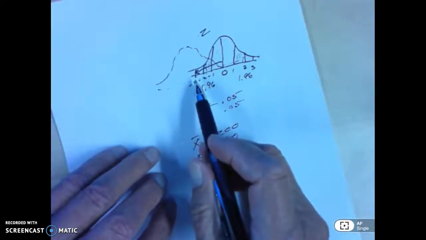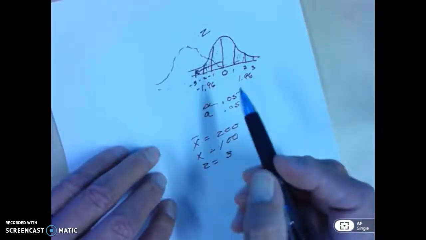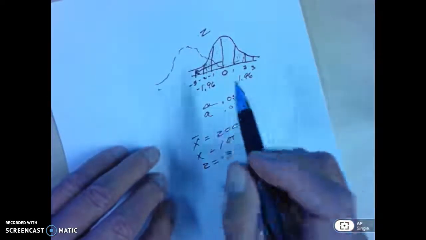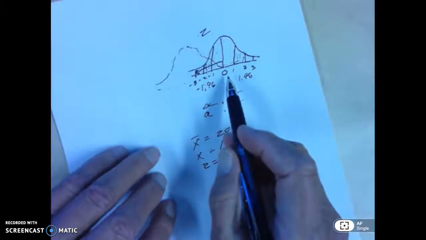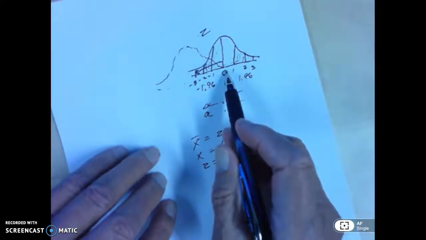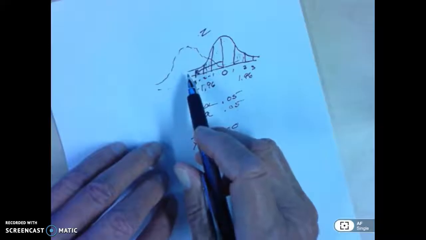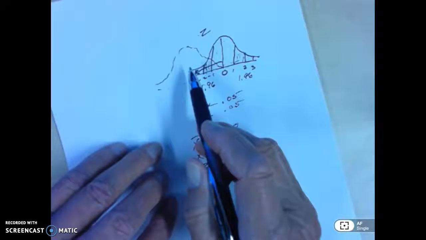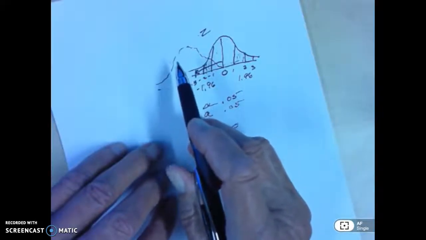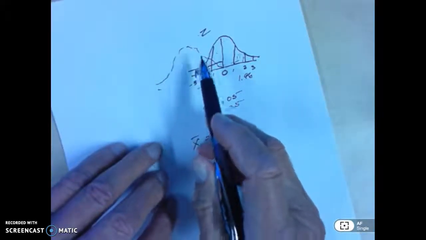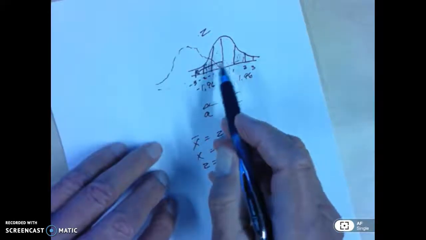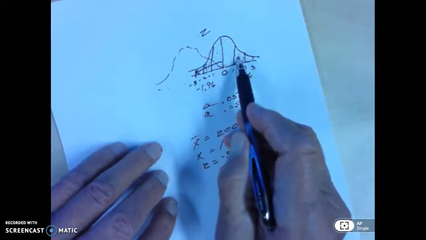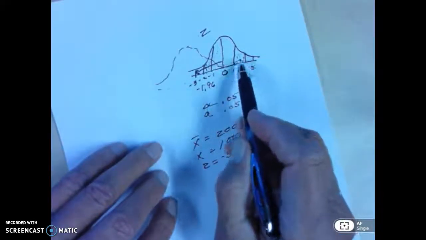So my score down here, the -3, means that I no longer belong to the population of football players, but I belong to a different population. That other population may have a different mean and different standard deviation values. We want to remember that this is 34%, this is 34%, 13%, 13%, 2%, and 2%.